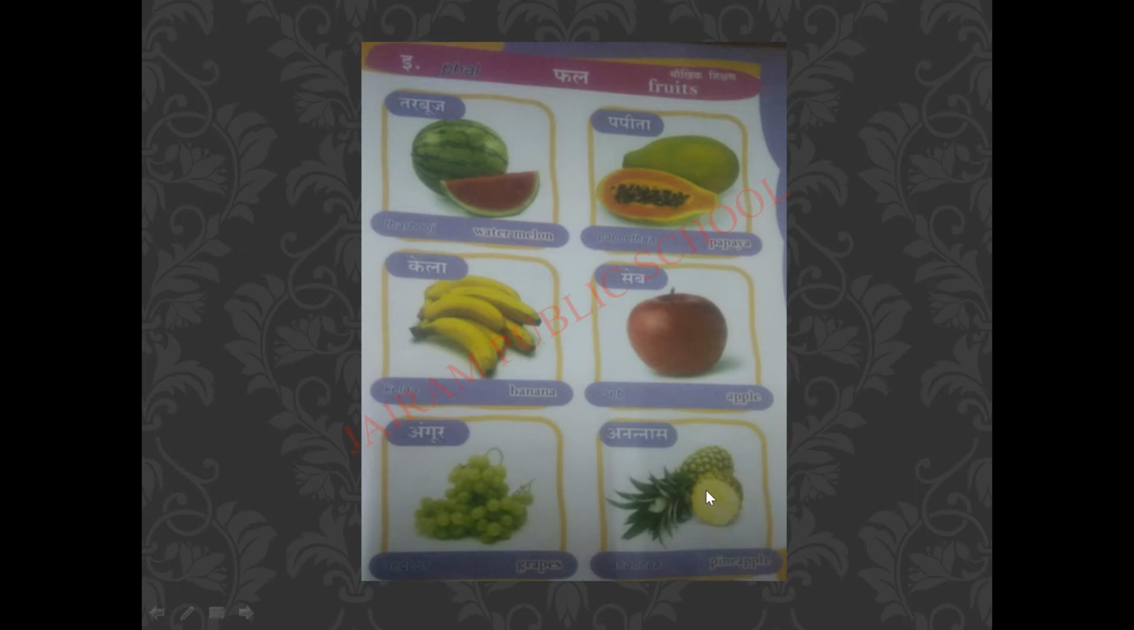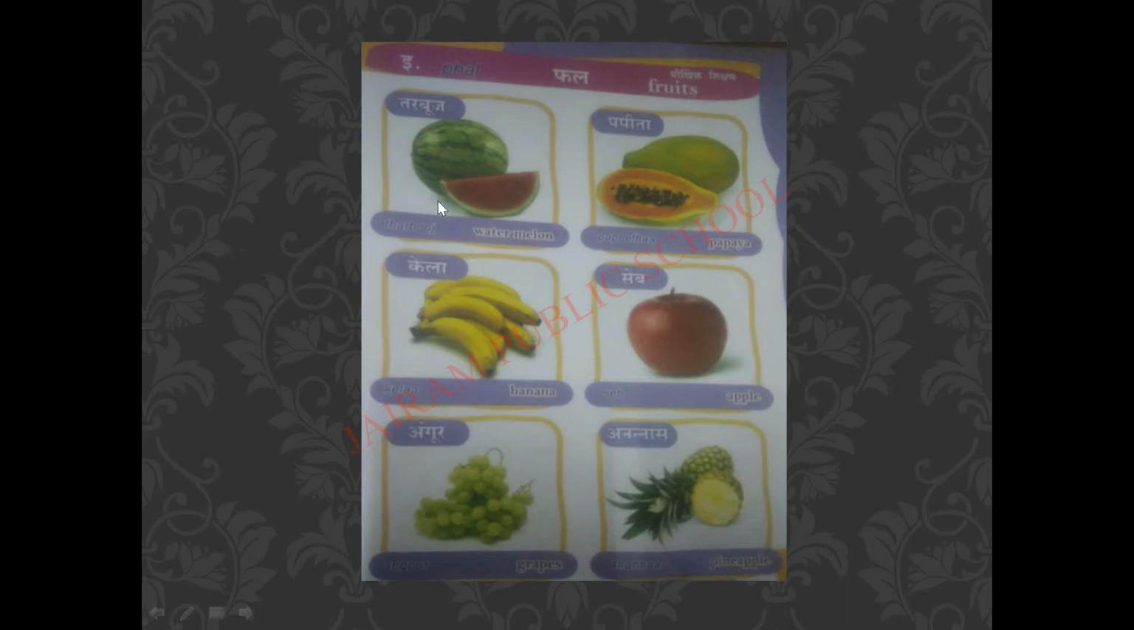For pineapple, in Hindi, ananas. Ananas. Let's spell this word. A-na-na-sa. Ananas. Ananas means what? Yes, pineapple.